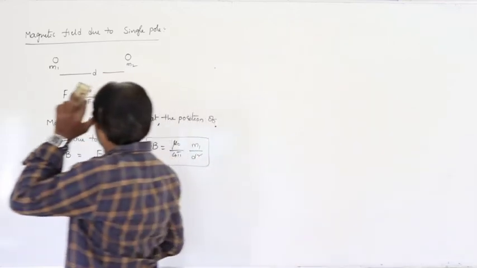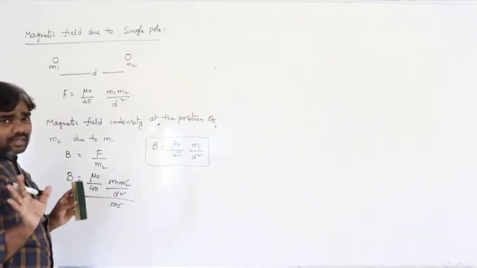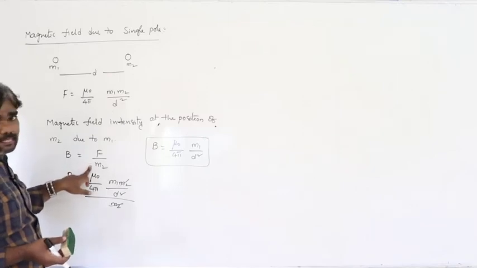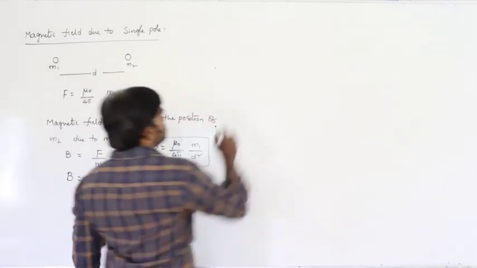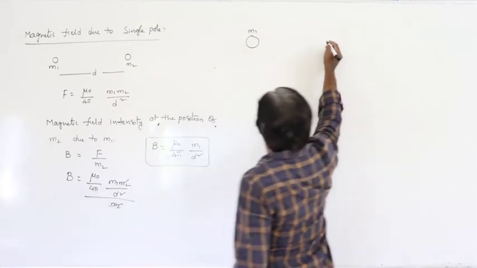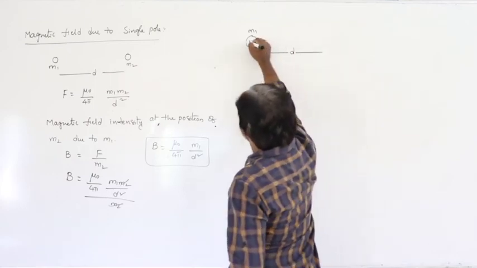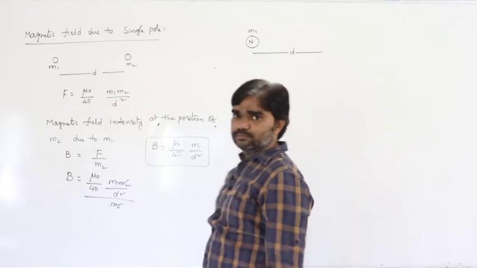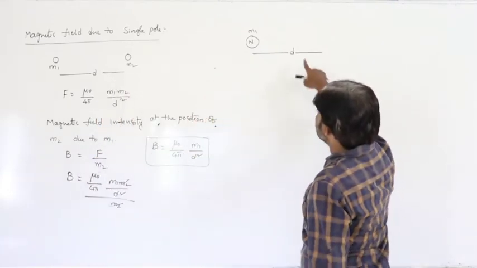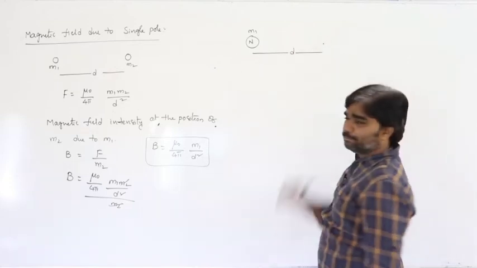While calculating the magnetic field, of course we write F by m2, but for example, let us say m1 is the unit pole, a north pole. Now we have to calculate the magnetic field intensity at the distance d.